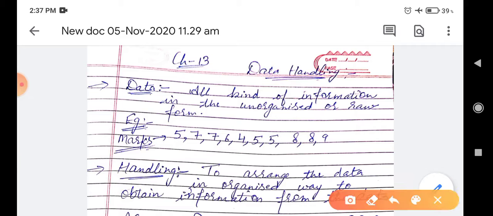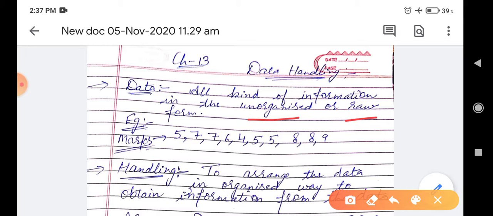Data means all kinds of information in the unorganized or raw form. Every kind of information that is not organized, that is in raw form, is called data.